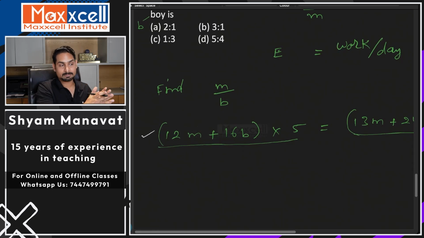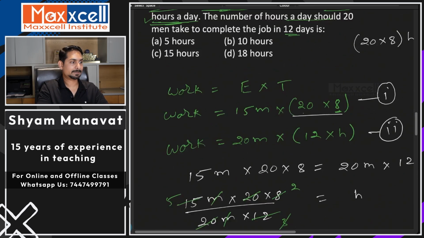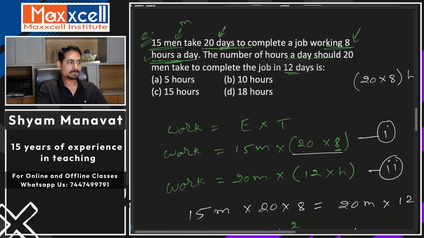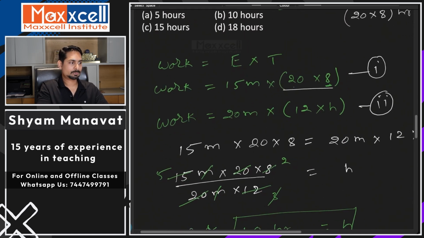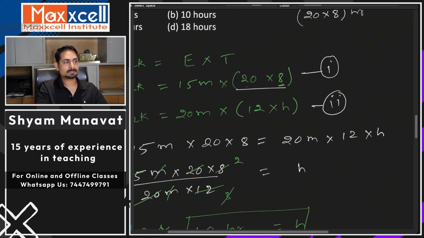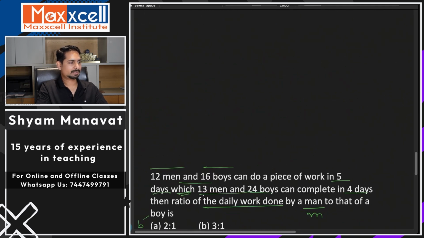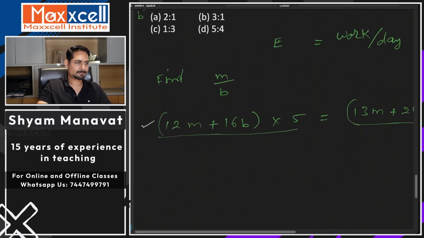Are you okay with this equation? I have done the same thing: work equal to this, and then equate both. I am skipping those two equations and directly jumping to making the work equal. Great.